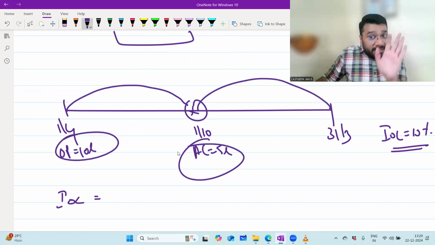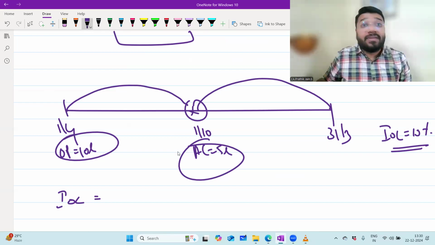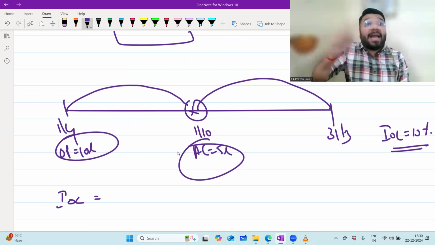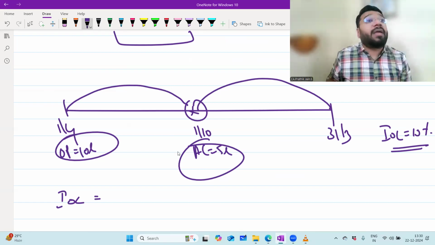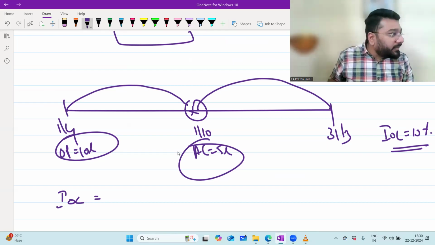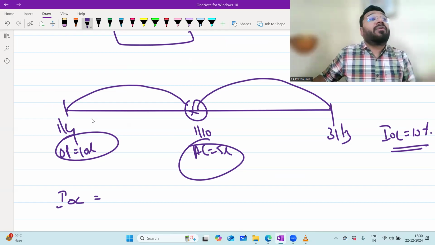No problem in this scenario. The problem comes when there's drawing against capital. That time, what will you do? Then on the drawing against capital, you have to calculate the interest on it and minus it from the entire interest on capital. If you forget to minus, gone. That is why I don't suggest that method. So what I suggest here: you calculate the capital amount from one event to another event.